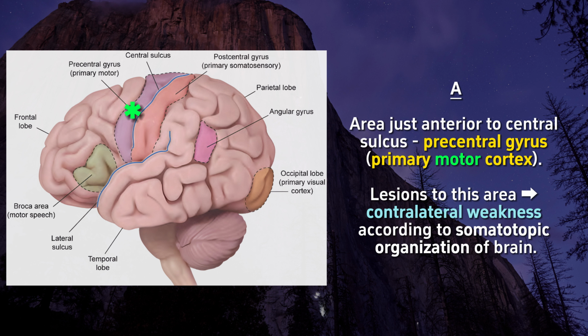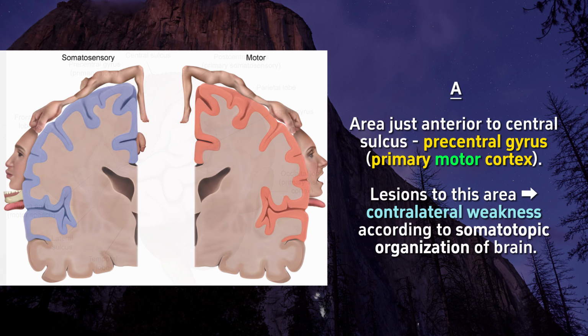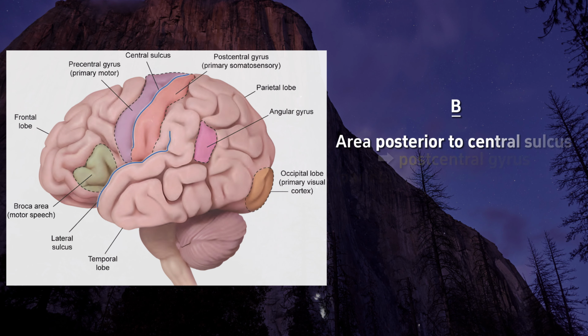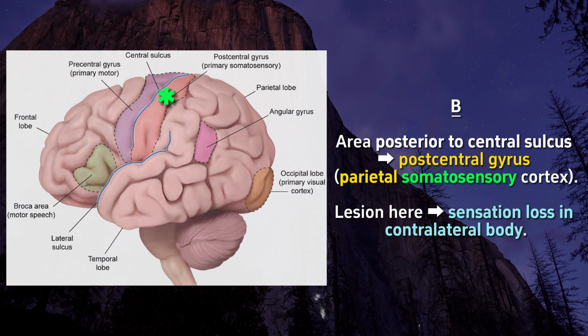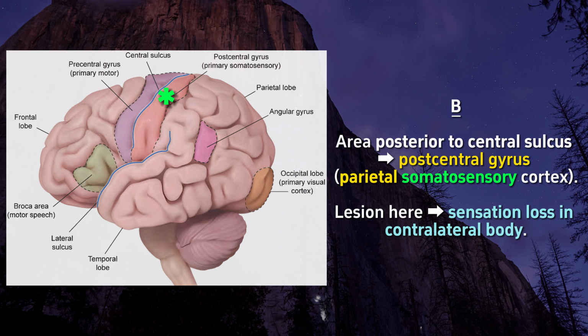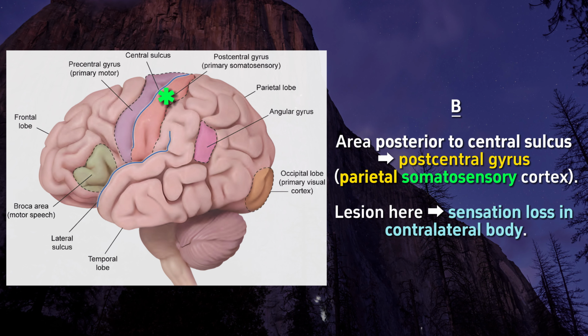Choice A. This area just anterior to the central sulcus is the precentral gyrus, primary motor cortex. Lesions to this area would result in contralateral weakness according to the somatotopic organization of the brain. Choice B. This area posterior to the central sulcus is the postcentral gyrus, parietal somatosensory cortex. A lesion here would cause sensation loss in the contralateral body.